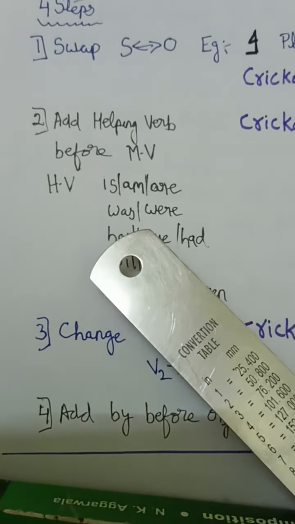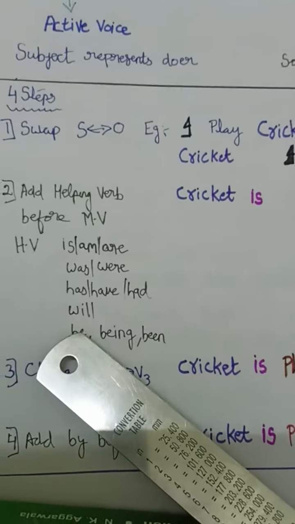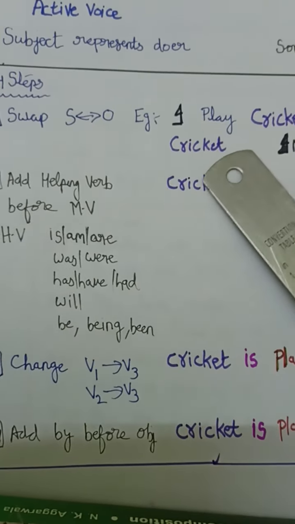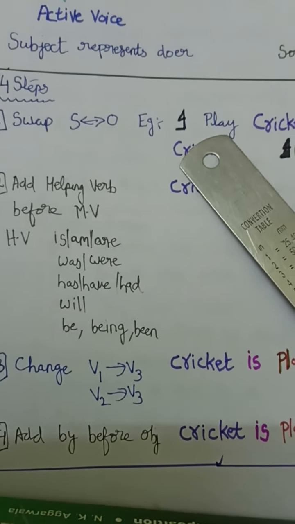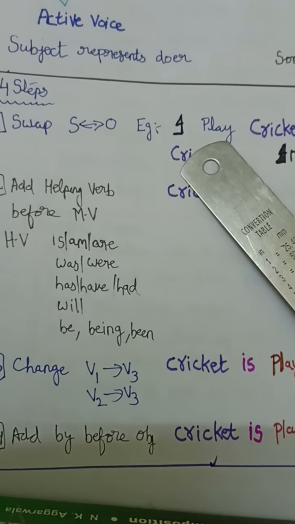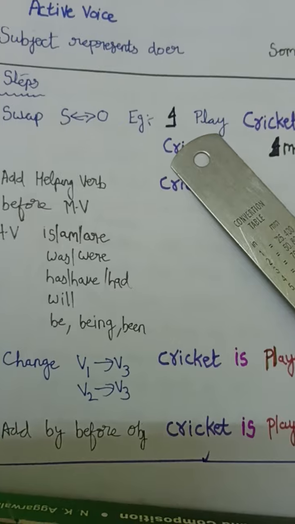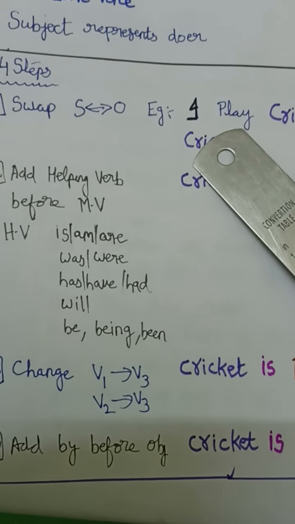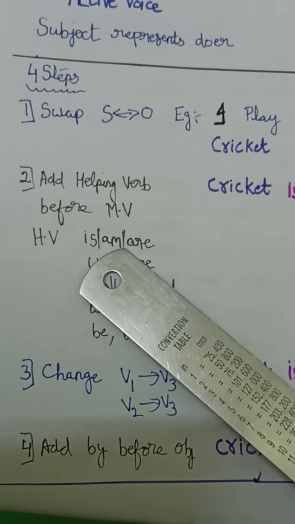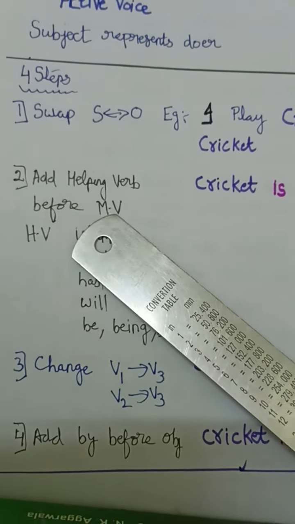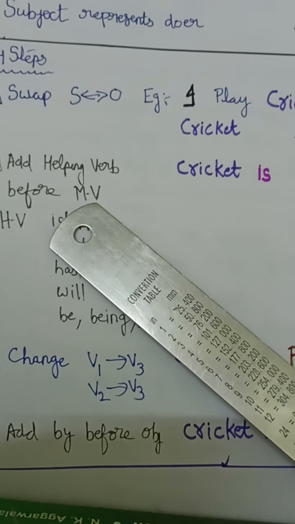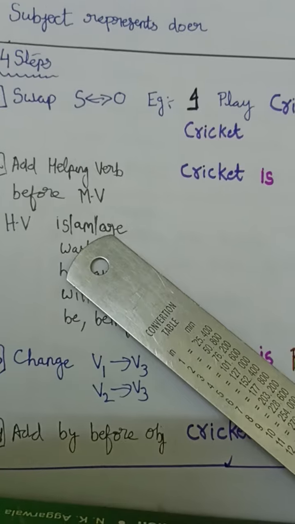The second step is very important. The most important thing we have to remember depends on the verb we have taken. We have taken play here, so it depends on the verb: V1, V2 or V3. What is given here? Here V1 is given. If V1 is given, we have to add is, am, are before the main verb. The main verb is play, so is, am, are should be added here.